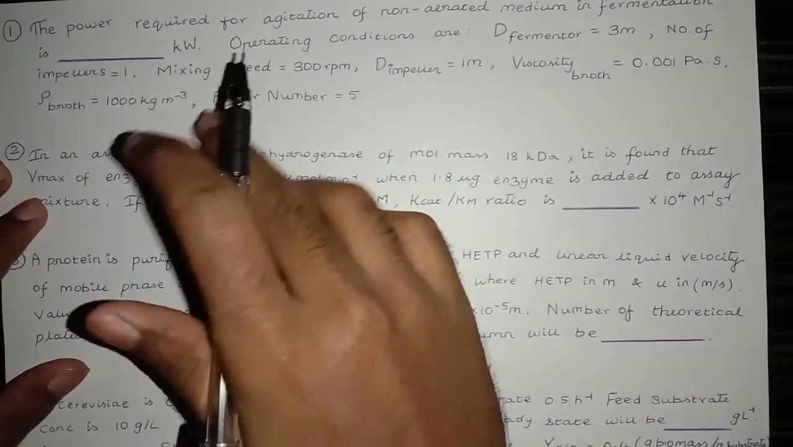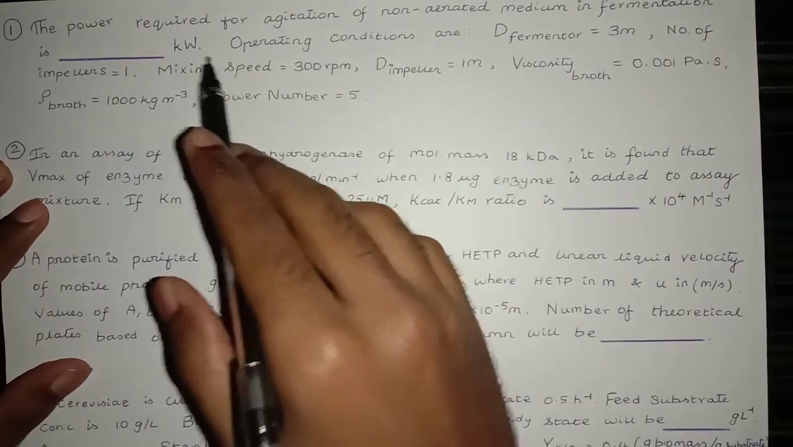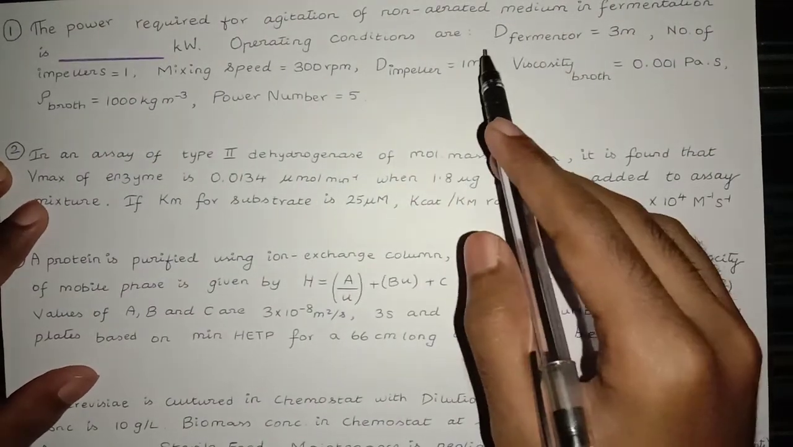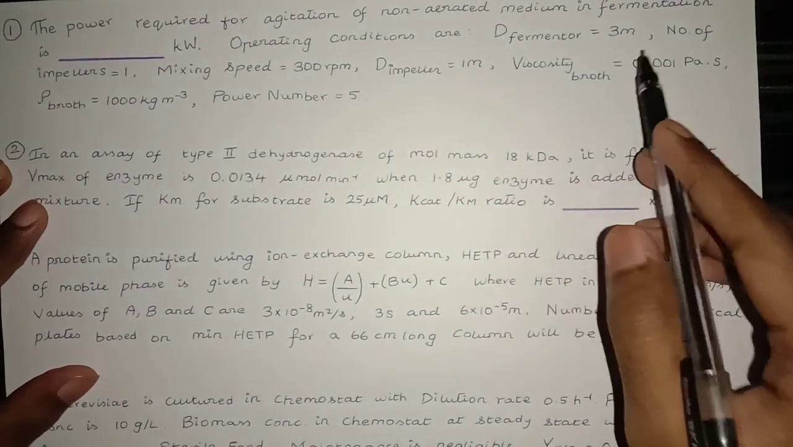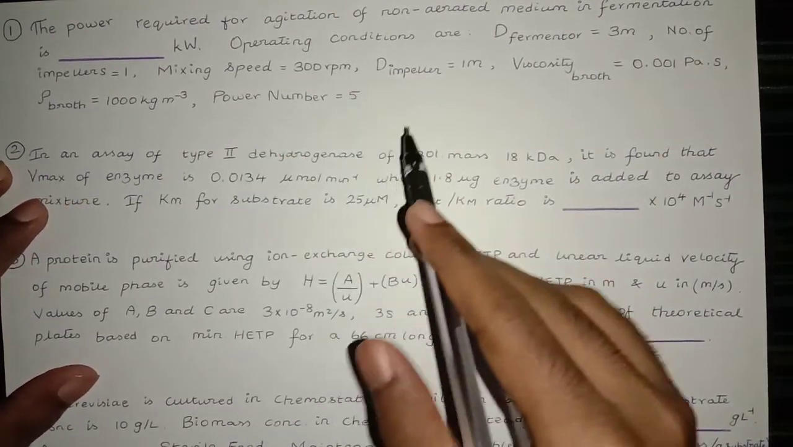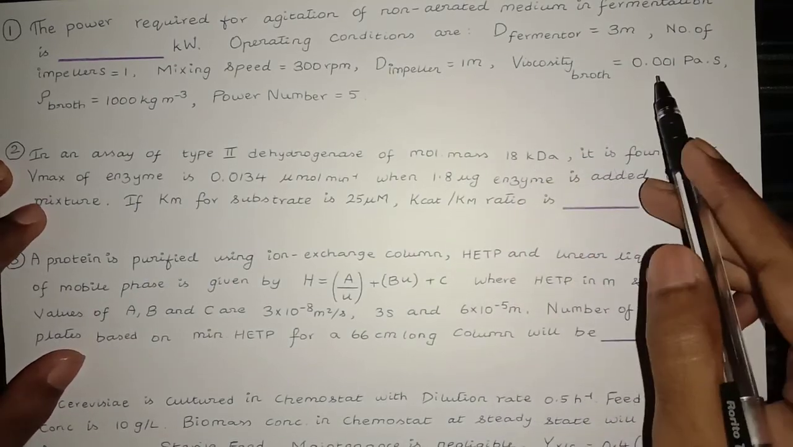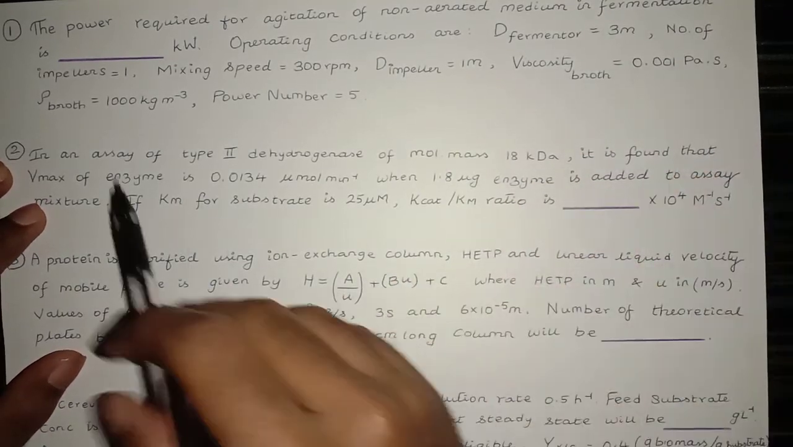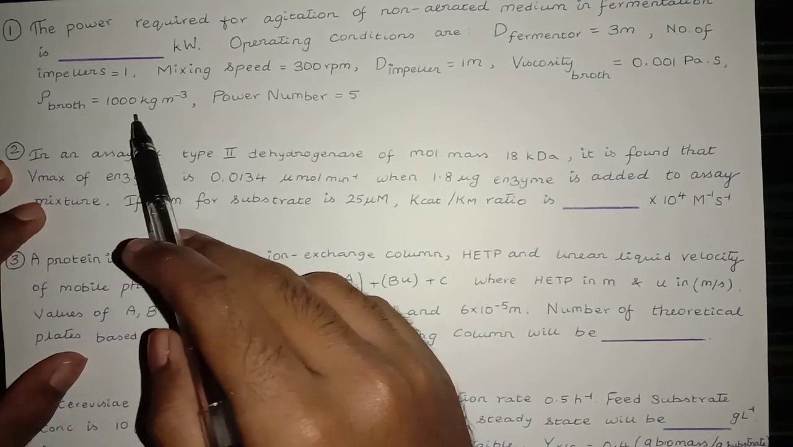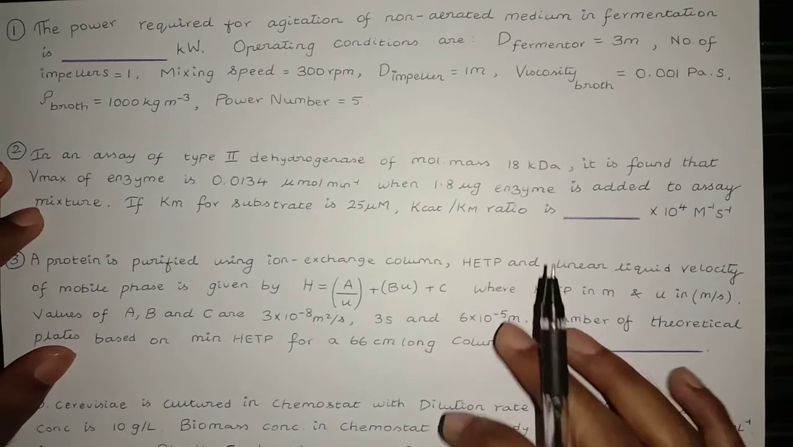Question 1. The power required for agitation of non-aerated medium in fermentation is dash kilowatt. Operating conditions are the diameter of the fermenter 3 meter, number of impellers 1, mixing speed equal to 300 rpm, the diameter of impeller equal to 1 meter, viscosity of broth is equal to 0.001 Pascal second, the density of broth equal to 1000 kg over meter cube, power number equal to 5. So we need to calculate it.